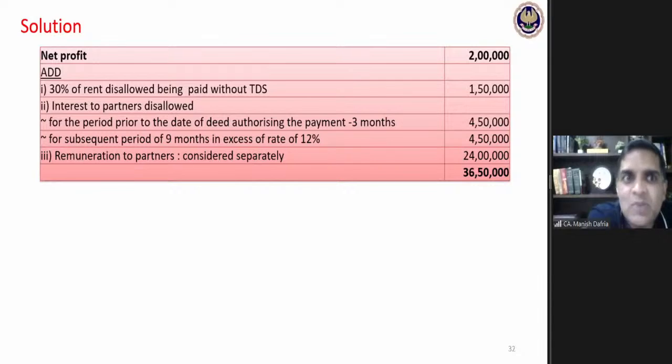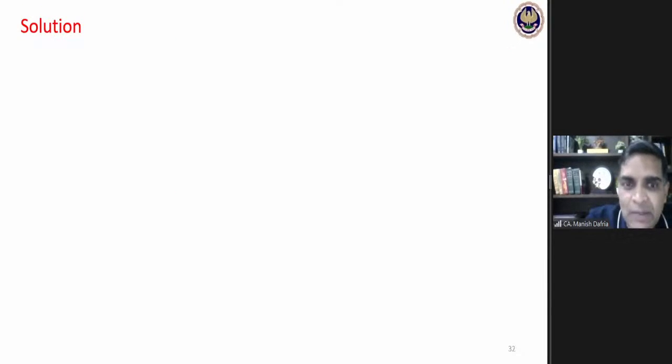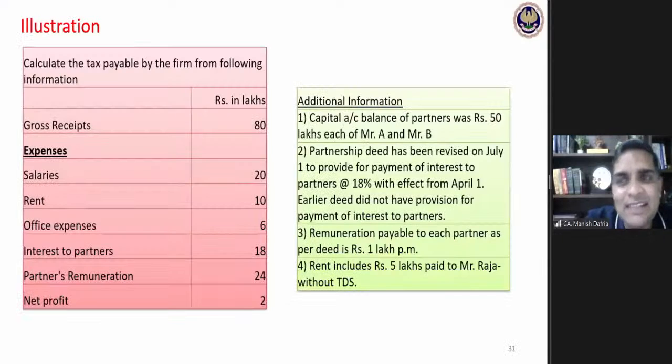So 2 lakhs is my net profit. Then 1,50,000 on account of that rent, 30% of that rent, would be added back to my profit. Then with respect to interest, the amount debited on account of interest is 18 lakhs. Whether the total 18 lakhs is deductible? Now point number 2 is important. What does it say?